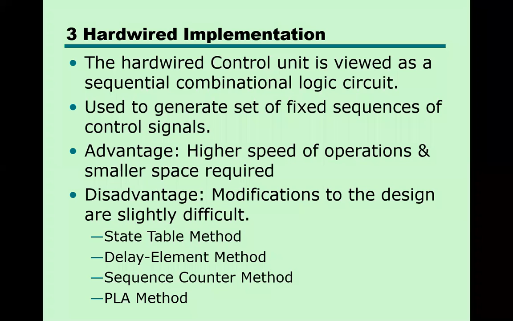Because it is more complex, this kind of hardwired control unit is difficult to modify.